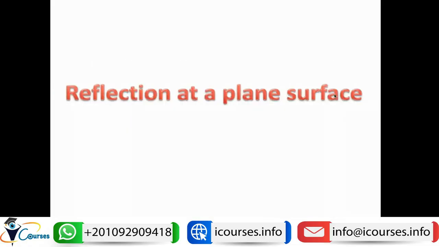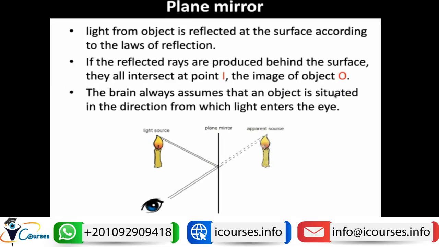Now let's study what are the characters and the properties of images when they are reflected by either a plane surface, like a plane mirror, or by a curved surface, like a convex mirror or a concave mirror. First of all, let's start with the reflection of a plane surface.